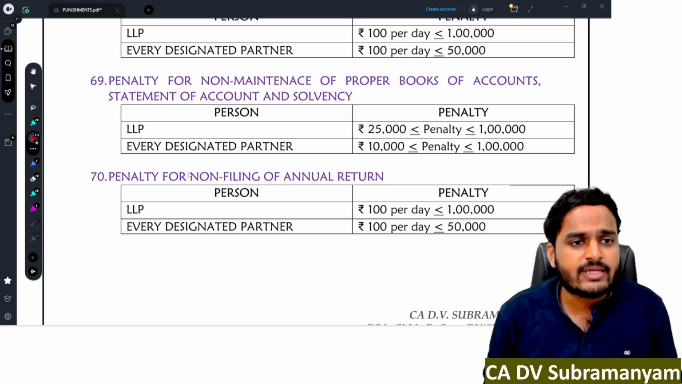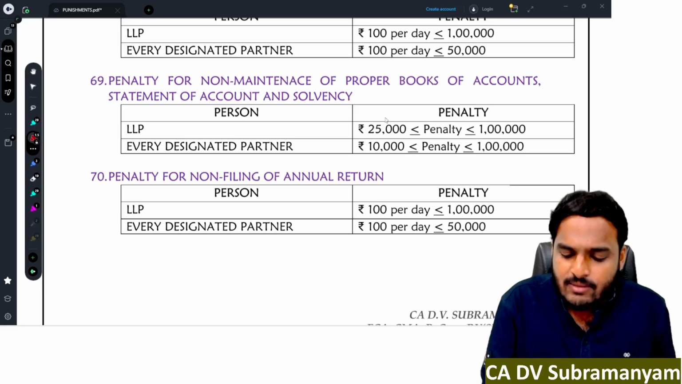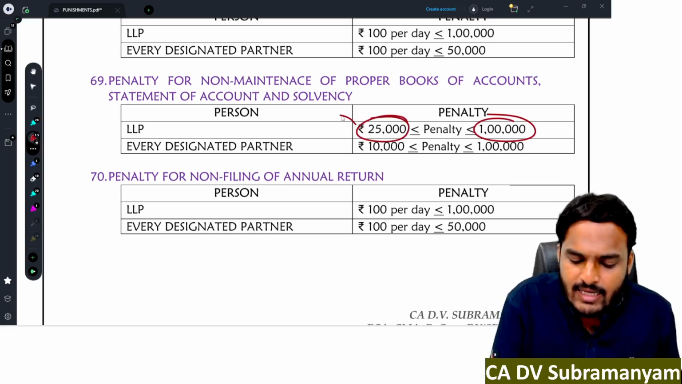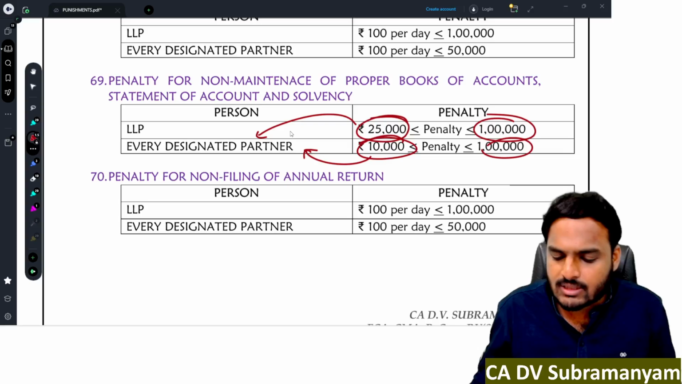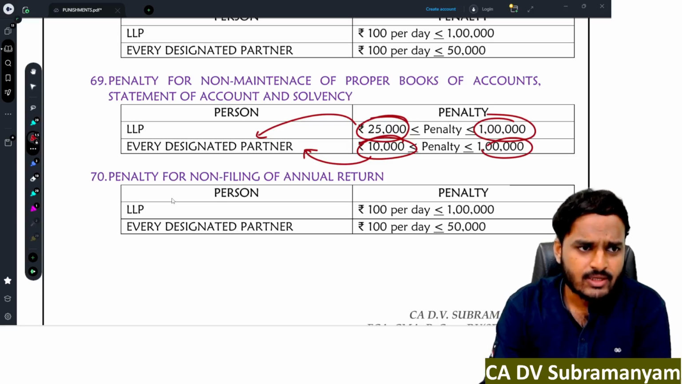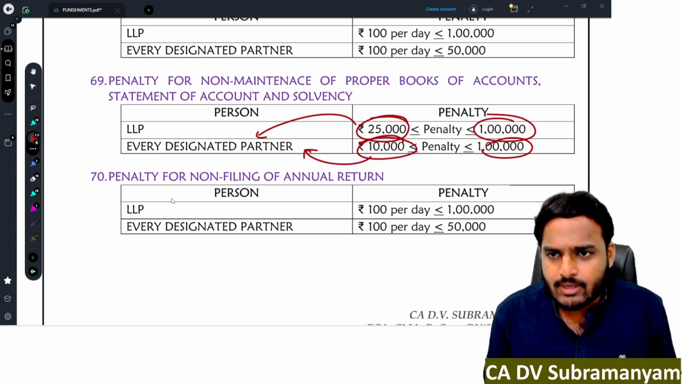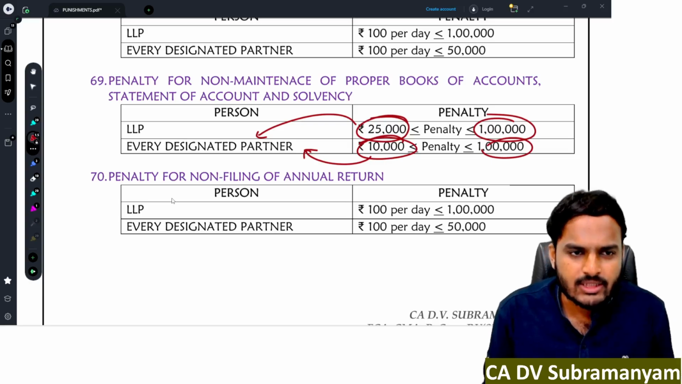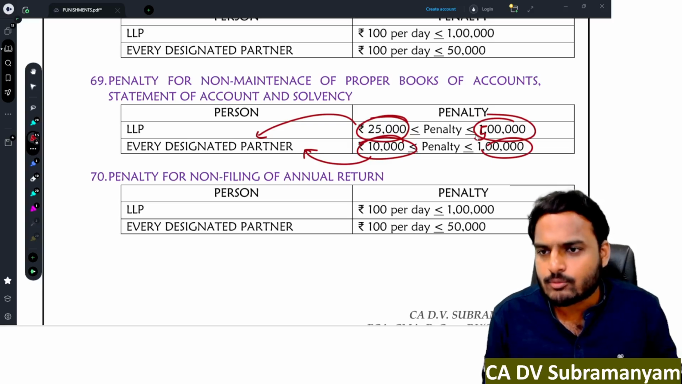Next one, non-maintenance of proper books of accounts, not preparing statement of account and solvency. The penalty is minimum 25,000, maximum 1 lakh in the hands of LLP, minimum 10,000, maximum 1 lakh in the hands of every designated partner. A small correction: in the hands of LLP, minimum penalty 25,000, maximum 5 lakhs. Every designated partner, minimum 10,000 rupees is the penalty, maximum 1 lakh rupees is the penalty.